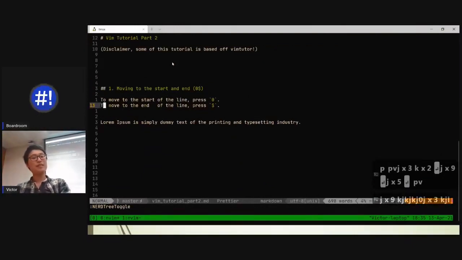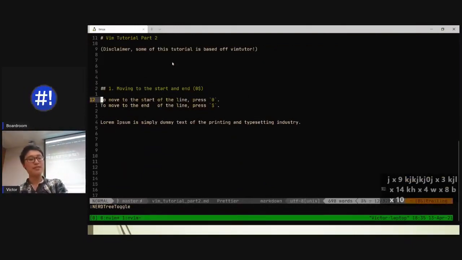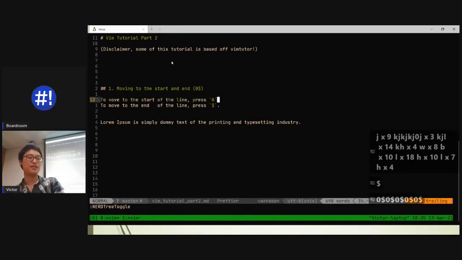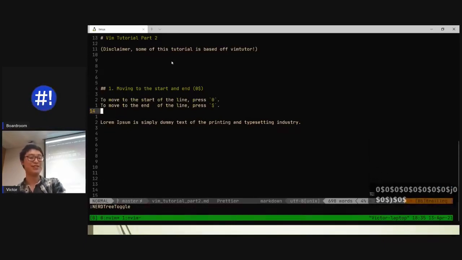So we need some more movement keys. W is great, B is great, HJKL is great. But if I want to go straight to the end of line, just press $. Go to the start, press 0. It's so good. That's all it is. So go to the end, go to the start, end, start.